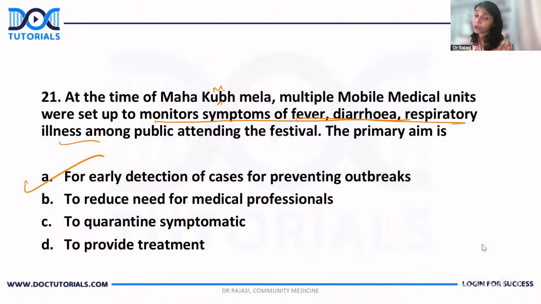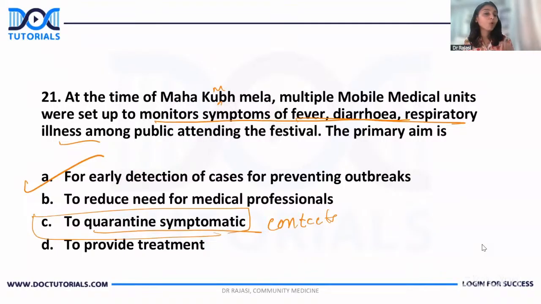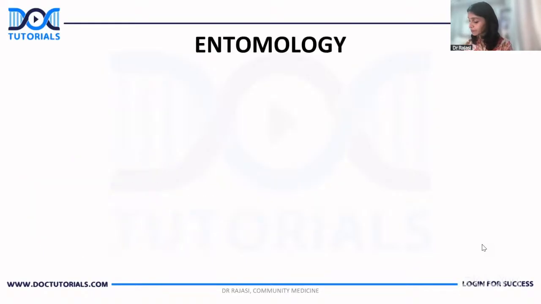To reduce the need for medical professionals, no. Quarantine, no. Actually, quarantine symptomatics? Symptomatics are not quarantined. Quarantine is actually done for contacts, right? That option C as such is wrong, because quarantine is done for contacts and not for symptomatics. Symptomatics, you isolate. To provide treatment, of course, you give treatment. I'm not saying that you don't give treatment, but the primary aim is to detect the cases at the earliest for preventing outbreaks. One question from entomology, which was quite expected.